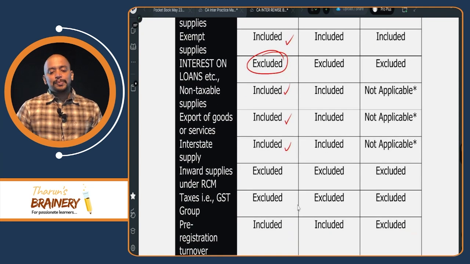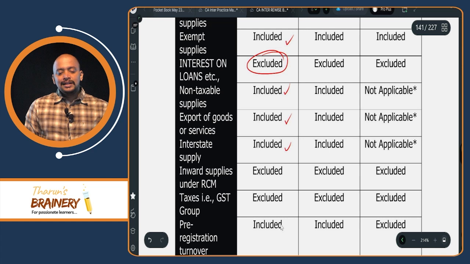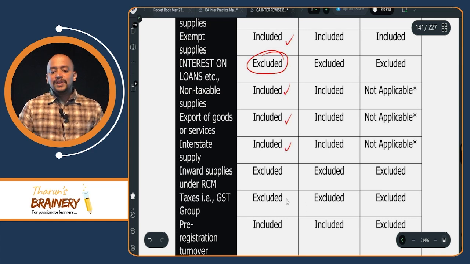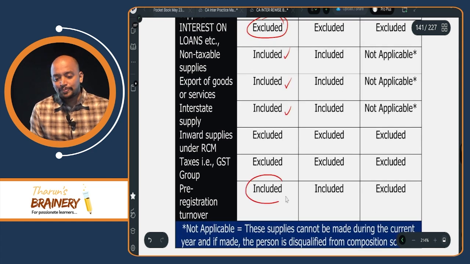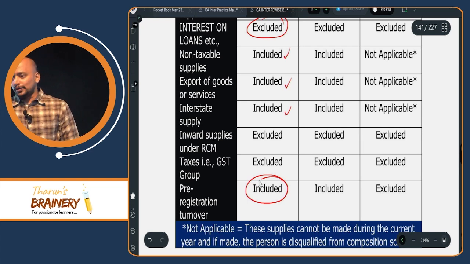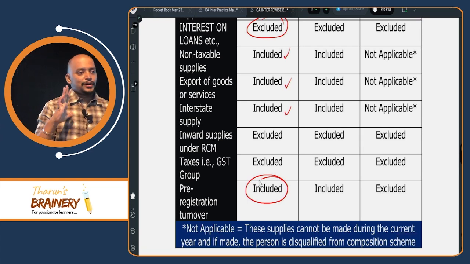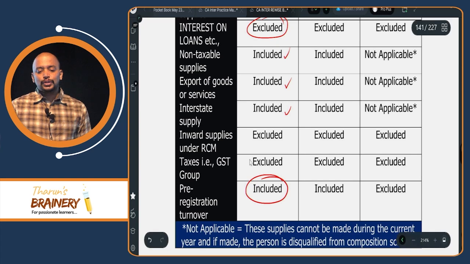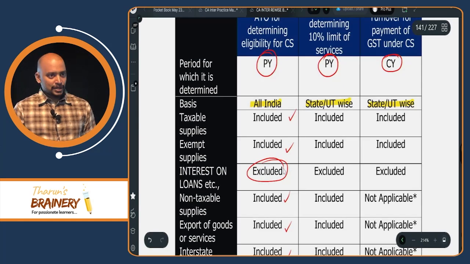Then, inward supply under RCM excluded. Taxes excluded. Pre-registration turnover should be included. This is what I told you. Pre-registration turnover we need to include. So, these are the 2 extra points in aggregate turnover.